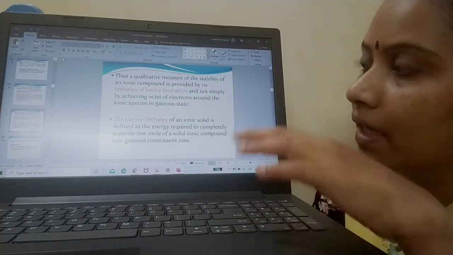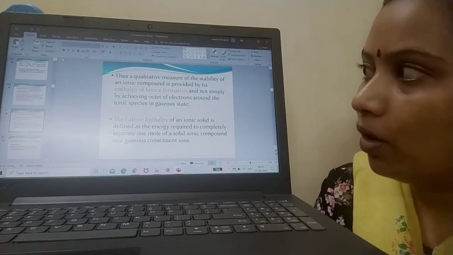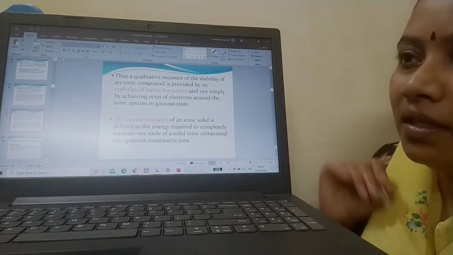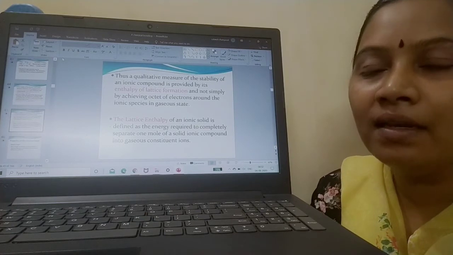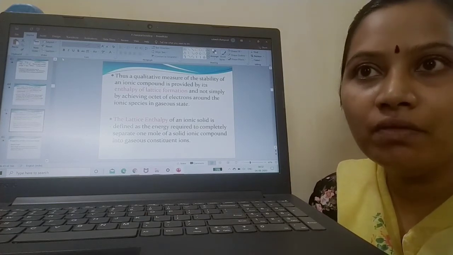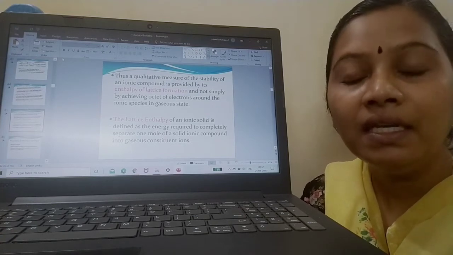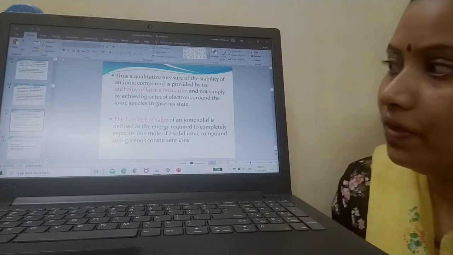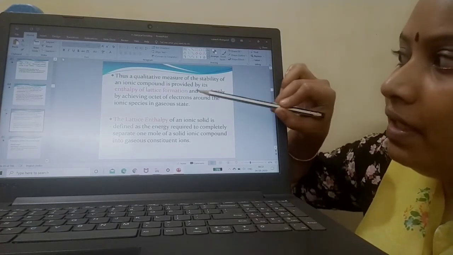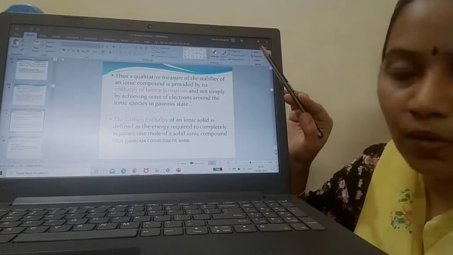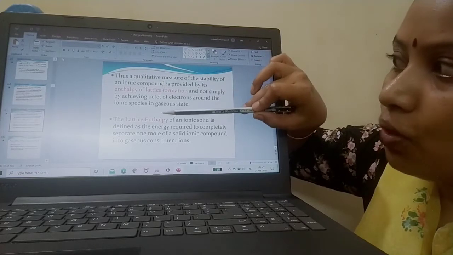Now, when I measure the stability of an ionic compound, then I should measure the enthalpy of lattice formation. I cannot simply say a compound has achieved octet configuration, so it is stable. That's not the correct statement. Even after achieving the octet configuration, we need to measure the stability, especially from the enthalpy of lattice formation.